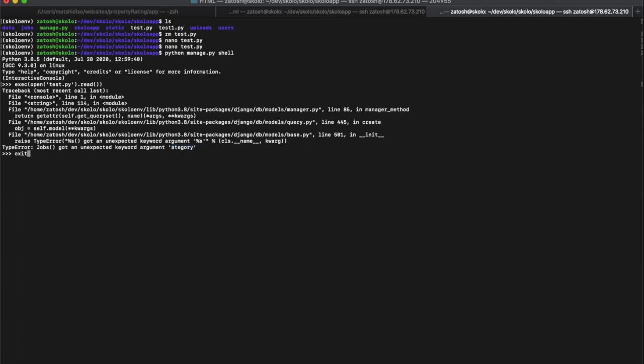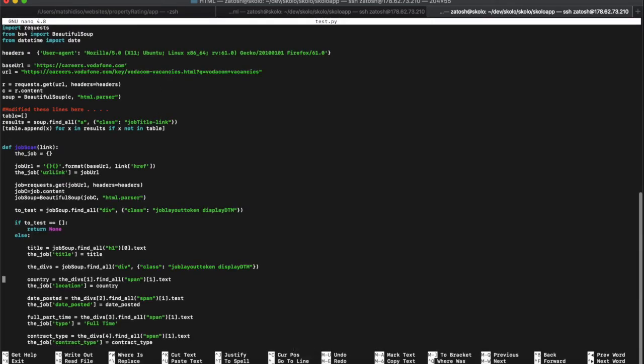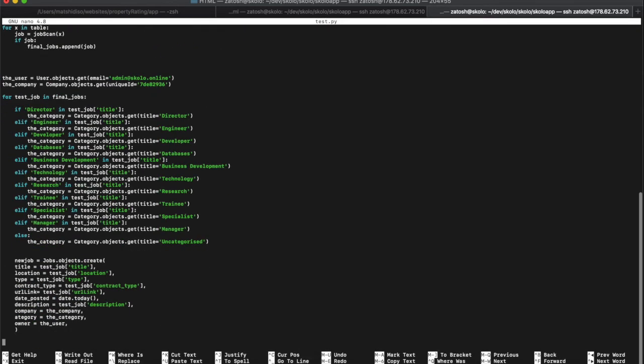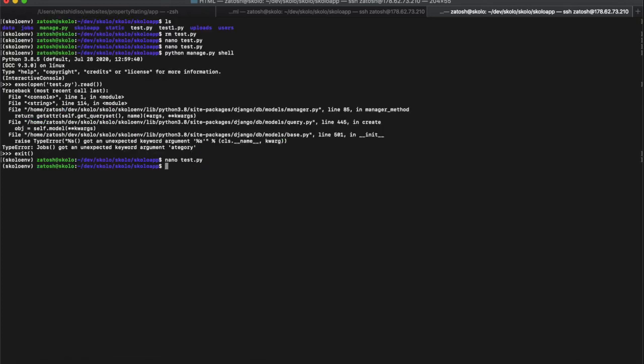Let's exit first. All right, and let's open the file, nano test.py, like that. And let's go to the bottom and just fix that spelling. So this category is wrong. It should be category. All right, and save that. And then let's do the shell again.